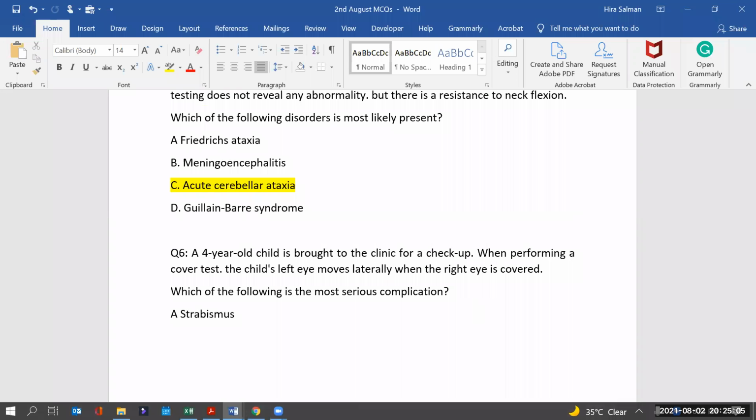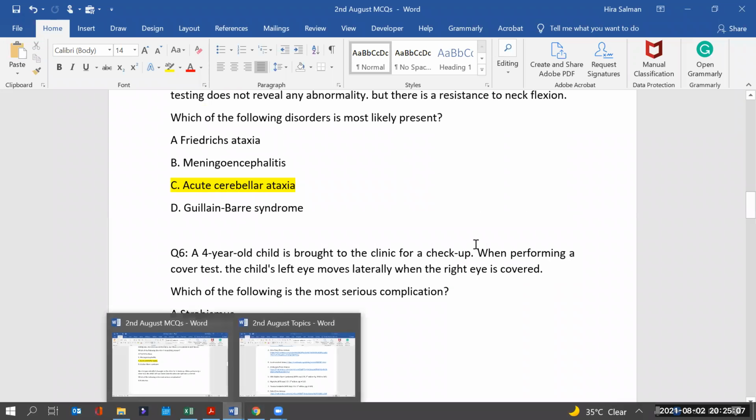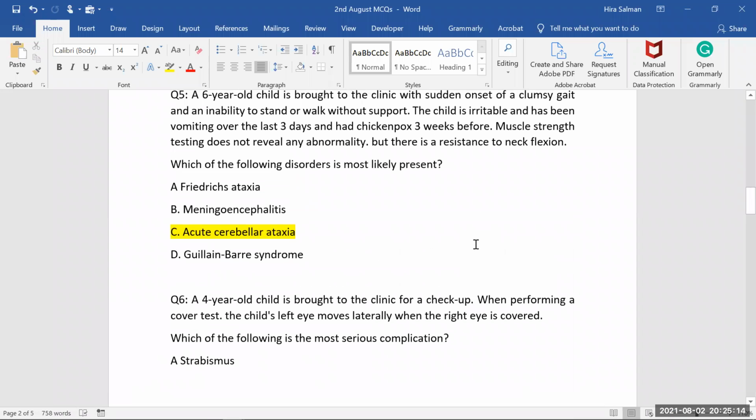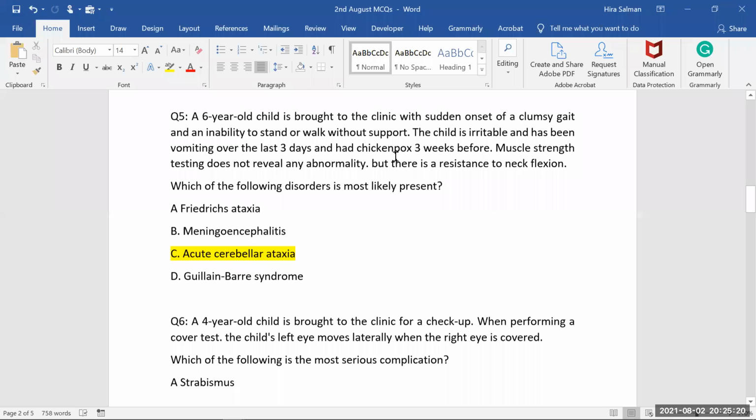Okay, for the next one, we have to go for the theory first. Friedreich's ataxia, doctor. Yes, Friedreich's ataxia is one of the ataxias where you usually see involvement of involuntary muscles. Here, the voluntary muscles are involved, because the gait problem is there. That's purely lower limb involvement, where the lower limb is not functioning, or there is a lack of coordination between the lower limb muscles. So that's purely a voluntary involvement. We cannot say Friedreich ataxia, because there it is involuntary muscles.